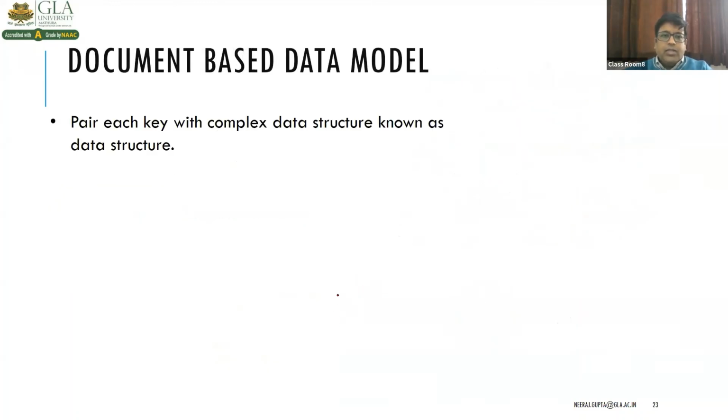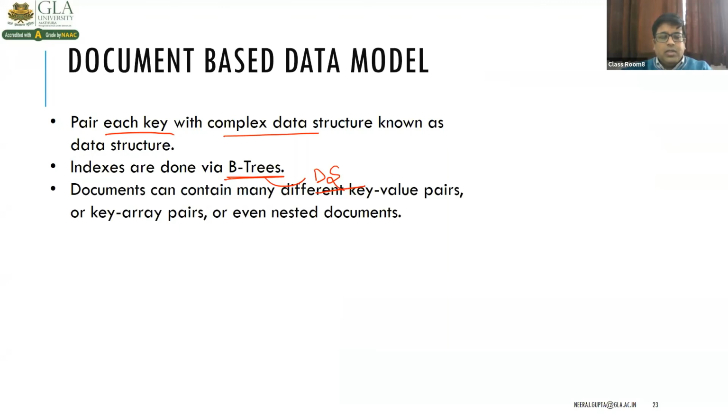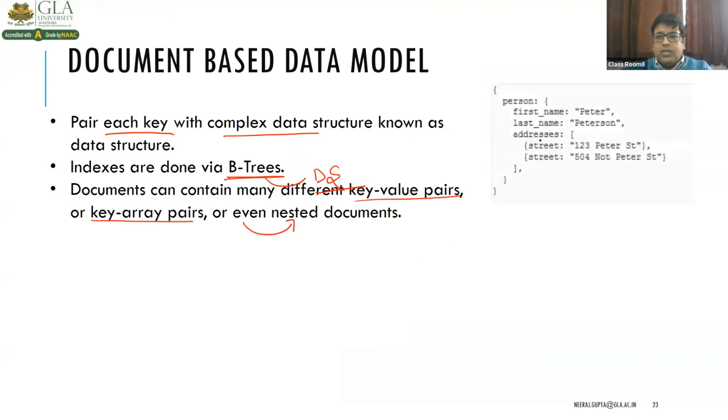Next type of data model is document-based data model, which pairs each key with a complex data structure known as a document. Indexes are done via B tree. That is again a data structure. So B trees are used to manage the document based structure. A document can contain many different key value pairs and key array pairs, and which are even in nested form. So documents can be nested.